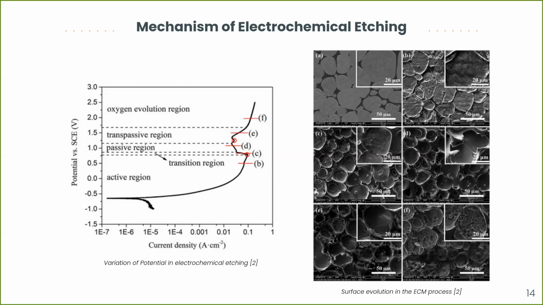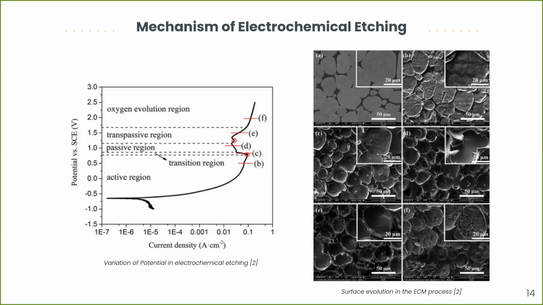On increasing the voltage further, we enter the trans-passive region, that is E. Here, the film starts breaking down due to the oxygen that is liberated at the anode surface, and we have non-uniform etching in this region. On increasing the voltage even further, we enter a region called the evolution region. Here, the film is essentially non-existent, and electrochemical etching becomes the dominant process, and we have uniform electrochemical etching everywhere. Once we are through the evolution region, the selective ECM process has been completed. Now we have obtained a modified surface that consists of only the matrix phase. This can be easily machined by any conventional machining process.